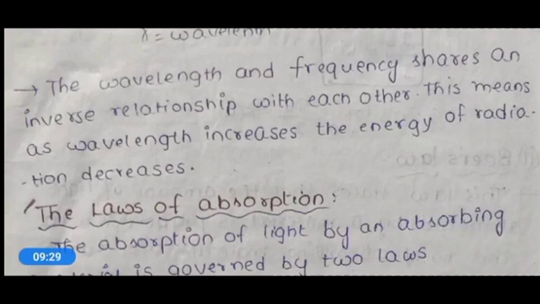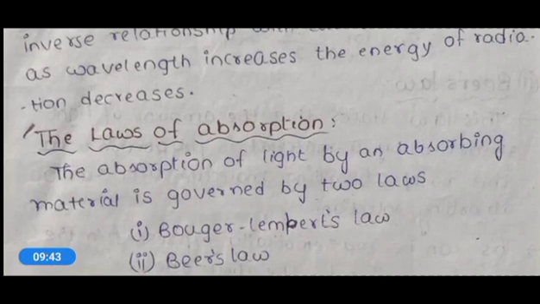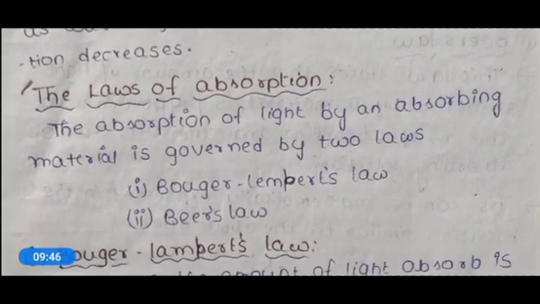Okay, so based on the light and the characteristics of light like frequency, wavelength and all these, there is a law of absorption. We discussed different kinds of laws of absorption. Now let's see about them. The absorption of light by an absorbing material is governed by two laws.